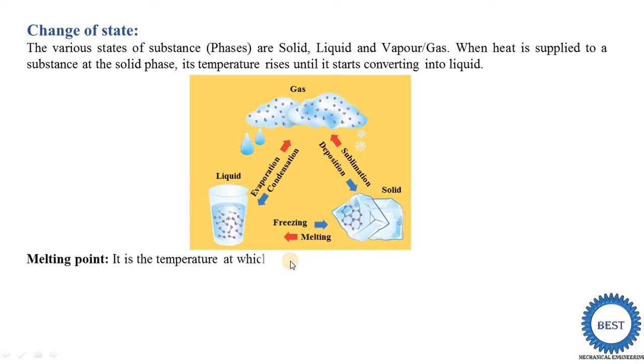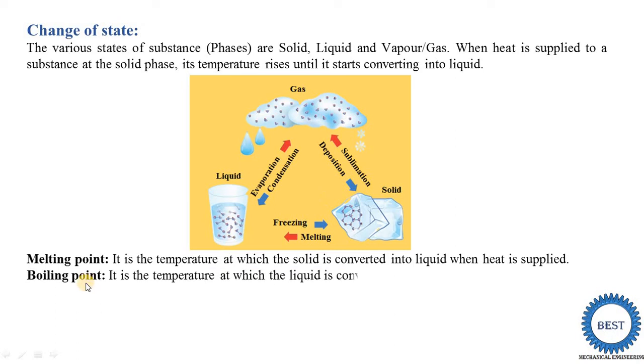Now we are studying the 4 temperatures relevant to these processes. First is the melting point. Here, melting is when the solid is converted into liquid. The melting point is the temperature at which a solid is converted into liquid when heat is supplied. Suppose we supply heat energy to ice, and a temperature comes at which the ice starts to convert into liquid. It is called the melting point.